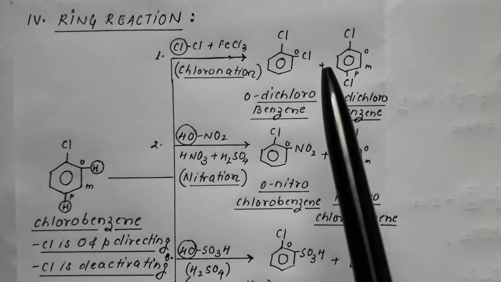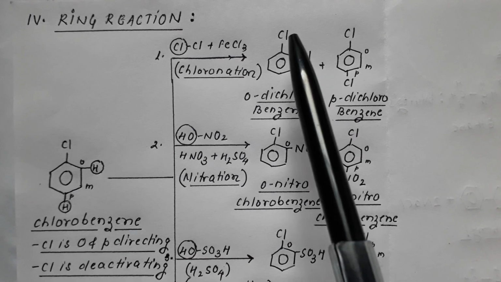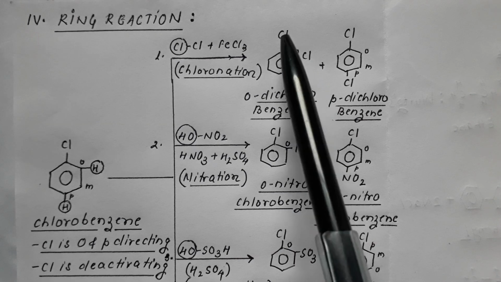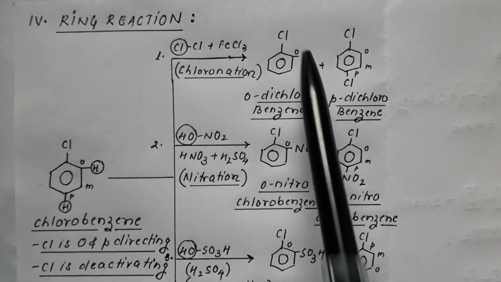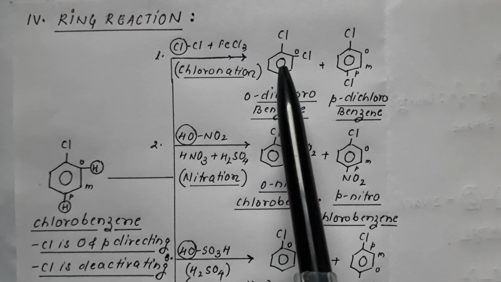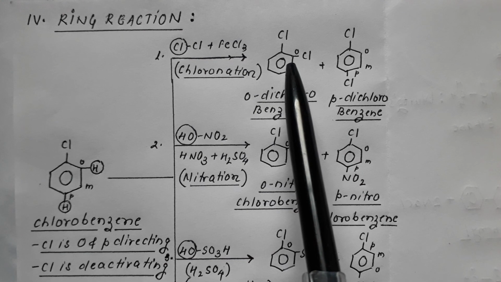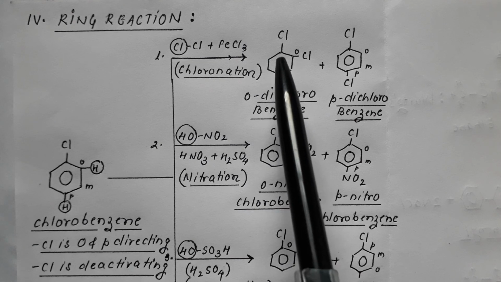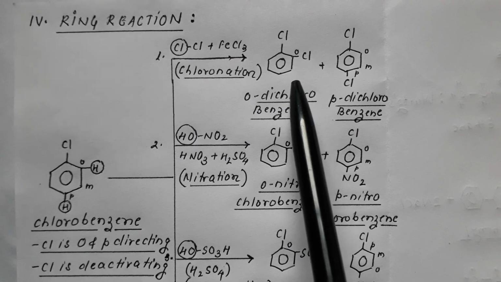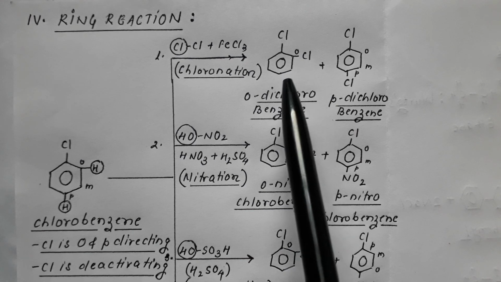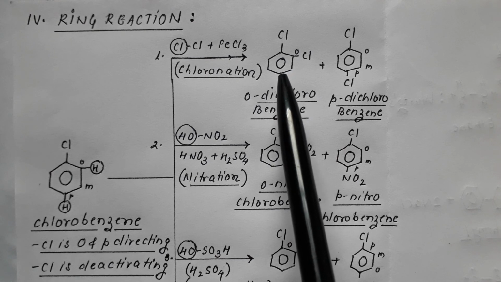Reason: in case of ortho isomer, the distance between two groups is minimum possible, therefore repulsion is very high, due to which its stability is comparatively less.